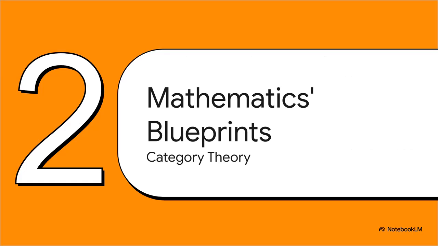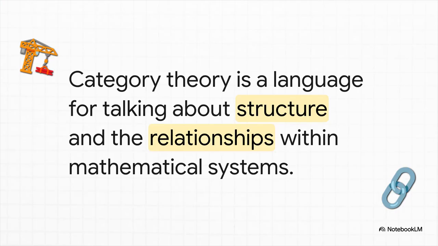Okay, so we've got our ruler for measuring information. Awesome. But we want to measure ideas, not just strings of text. And to do that, we have to step into a much more abstract world. It's a field sometimes called the mathematics of mathematics, and it's known as category theory. Now, don't let that name scare you off. Think of it this way.